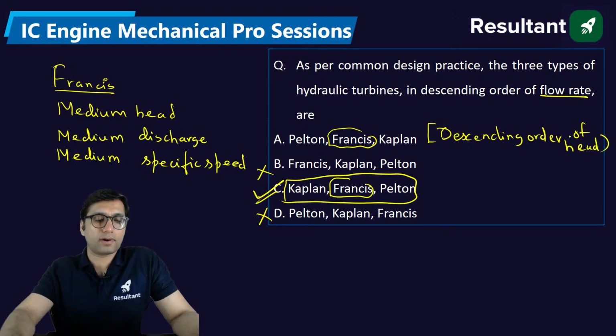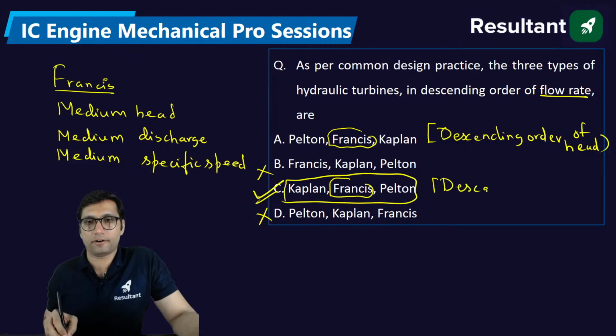Based on descending order of head, this can be the answer. This is the descending order of flow rate and specific speed.